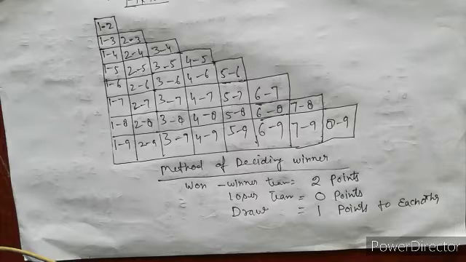You got the point? If two teams get equal points, they play a match again. If the match is still a draw, the team which won the maximum number of matches is declared the winner.